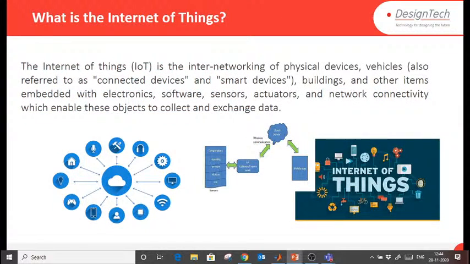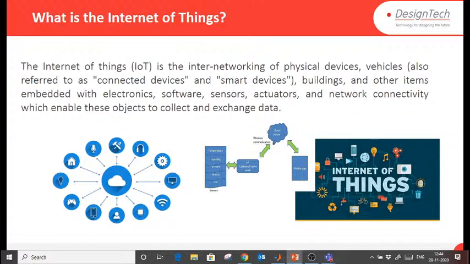Now, what is the Internet of Things? The Internet of Things is the internetworking of physical devices and vehicles, referred to as connected devices and smart devices. It is basically the interconnection of different devices. It can be buildings, embedded hardware, software, sensors, actuators, vehicles, a traffic area, anything. They can connect with each other, communicate with each other, and exchange data with each other.